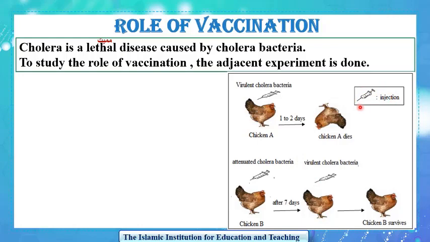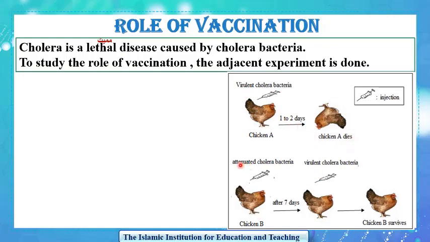Look at this legend. What does this legend mean? It means injection. So once you see this drawing, you should use the word injection or the term injected with. Chicken A is injected with virulent cholera bacteria, and after 1 to 2 days, chicken A dies.